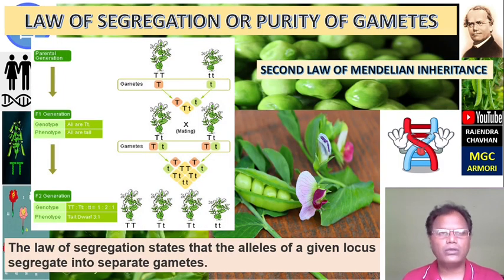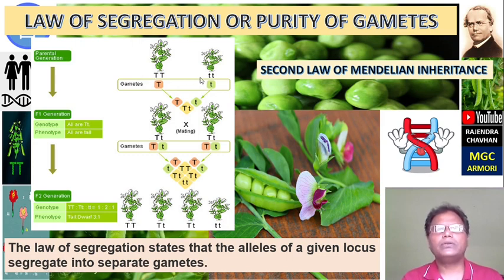Okay, second law, that is the law of segregation, also known as the law of purity of gametes. This is the second law of Mendelian inheritance. This law states that the alleles of a given locus segregate into separate gametes. That means,